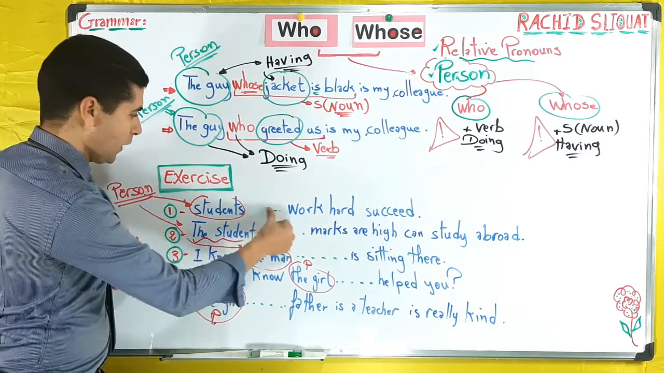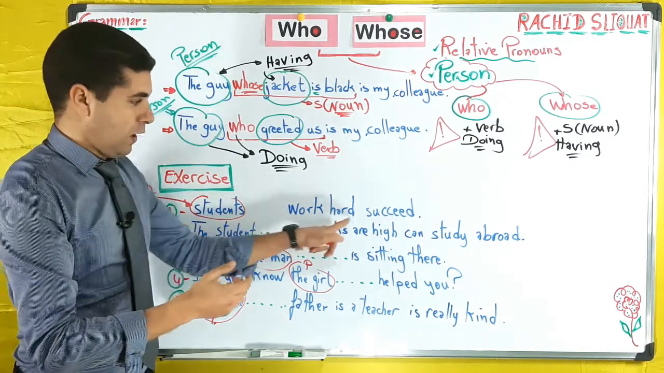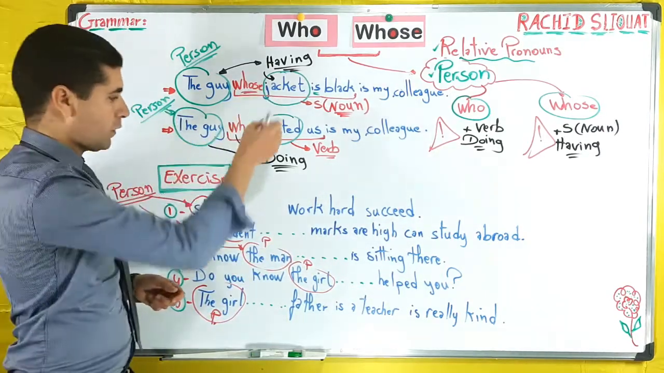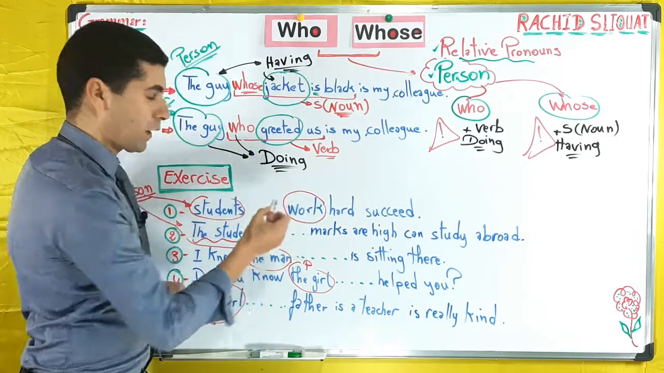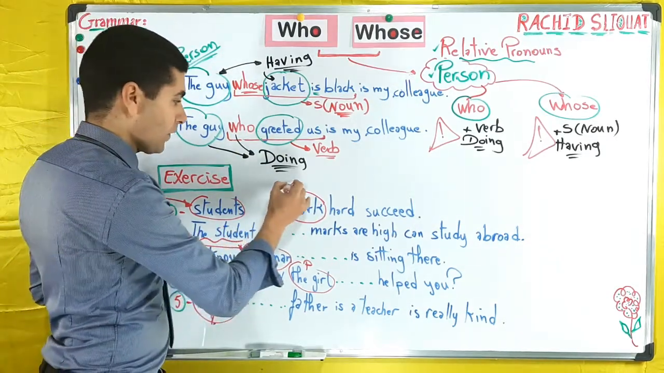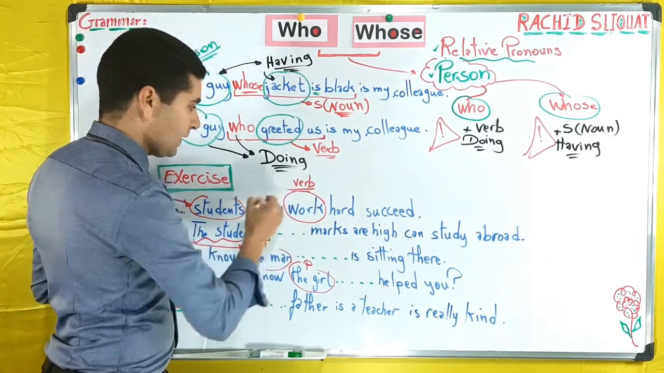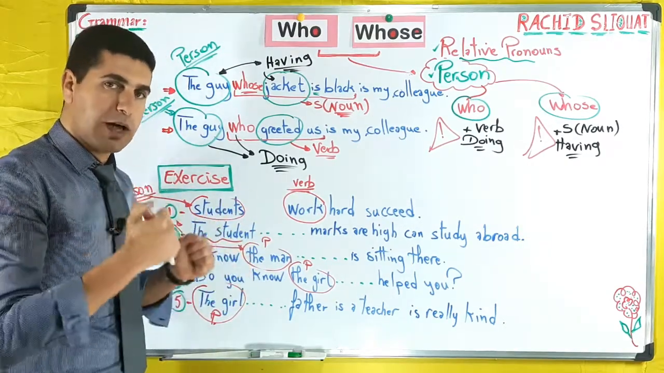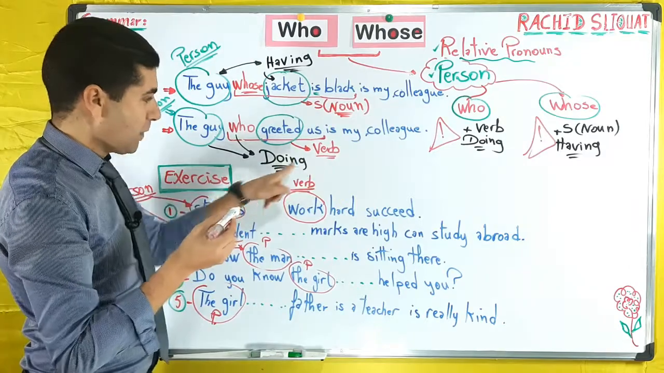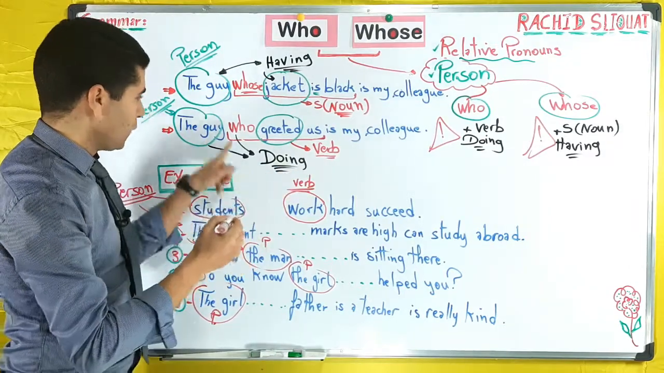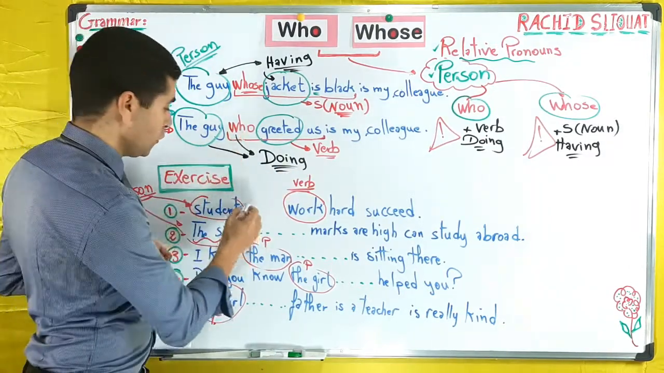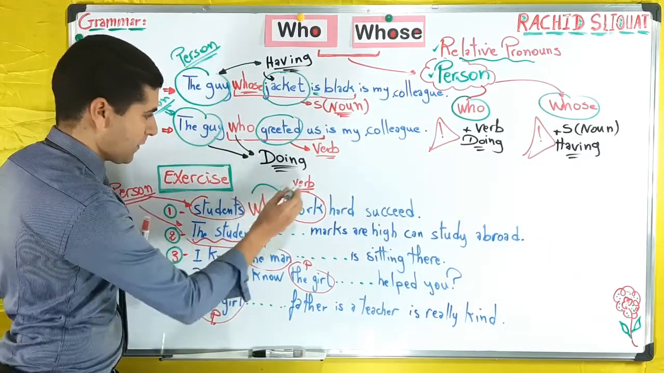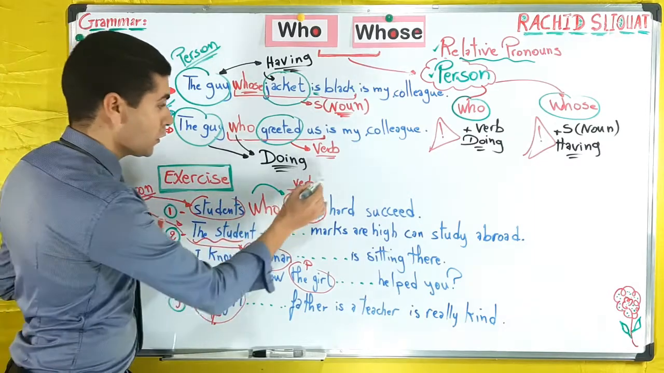Now let's see number 1, students work hard, succeed, okay? Work hard. Now the following word, what is it? It is "work." What is work? Work is a verb. This is number 1. And it is something that we do. You work hard, doing something, okay? It is a verb, it is doing something. So what I want to say, the student who work hard succeed, okay? Because here we have a verb and we have something that we do.